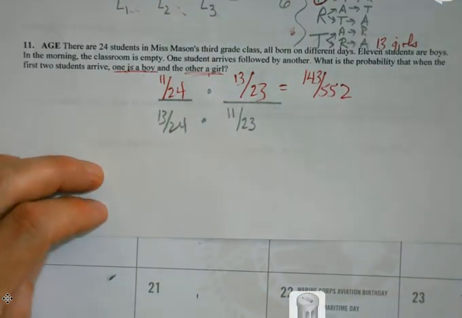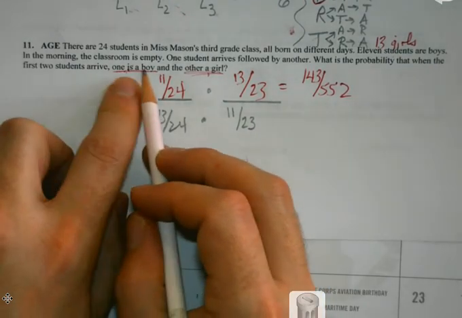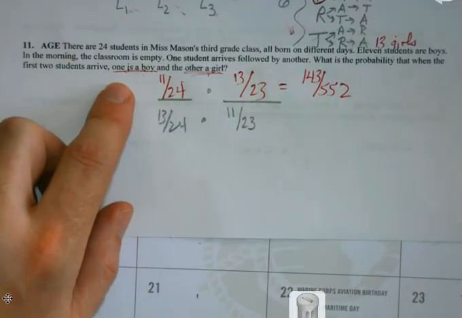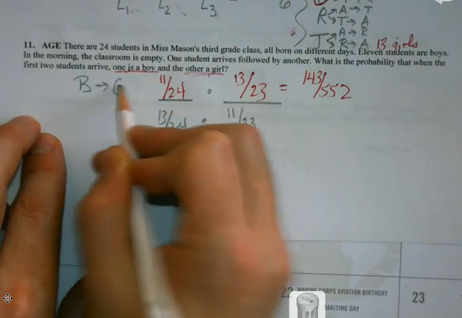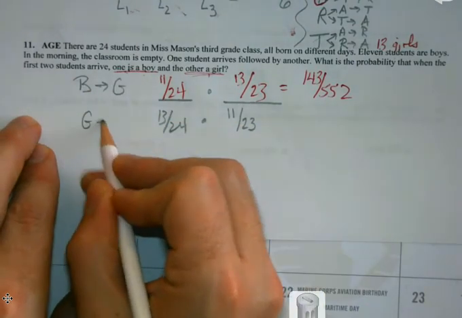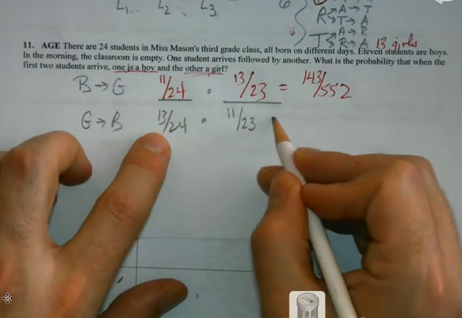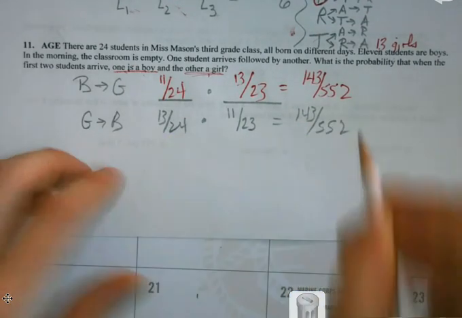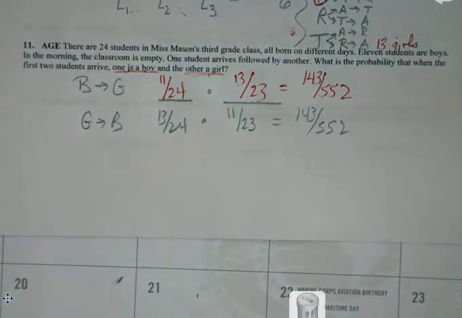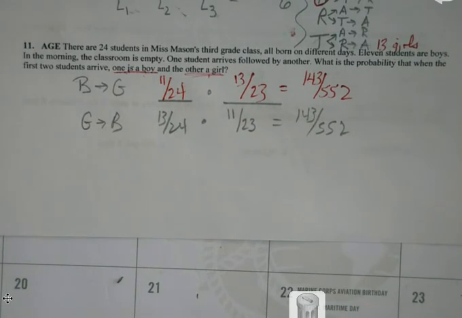Well, no, it just says, what's the probability that when the first 2 arrive, one's a boy and one's a girl. It said nothing about the order. So if it was a boy, then a girl, or if it was a girl first, you look and 13 times 11 is still that. And yeah, that's still the same. It doesn't matter. Now, some of you may say, well, I do it with the fancy formula type thing.